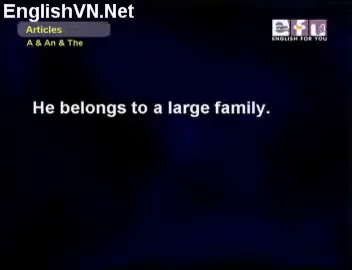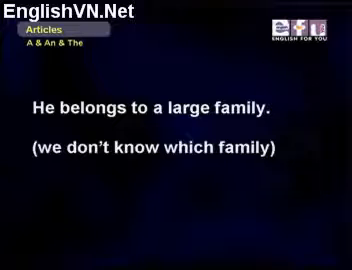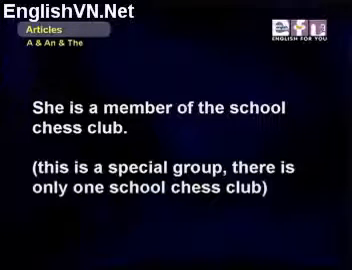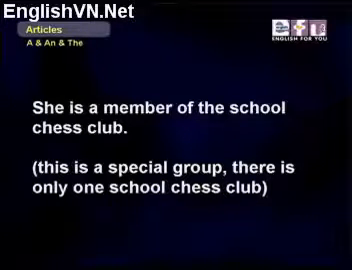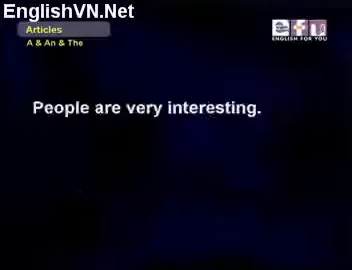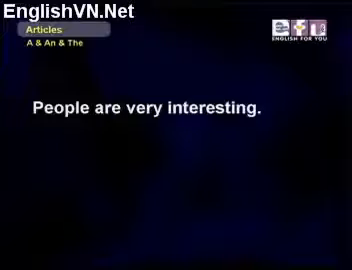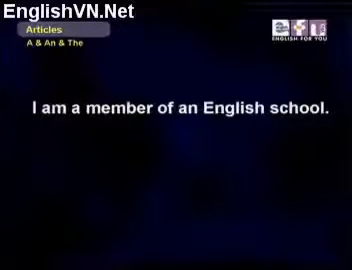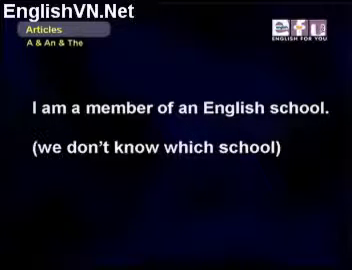He belongs to a large family. We don't know which family, so we use a because it's not specific. She is a member of the school chess club. This is a special group because there's probably only one school chess club, so we use the specific article the. People are very interesting. We're talking about all people, so we don't use an article. I am a member of an English school. We don't know which school, so we use the article an, not specific.